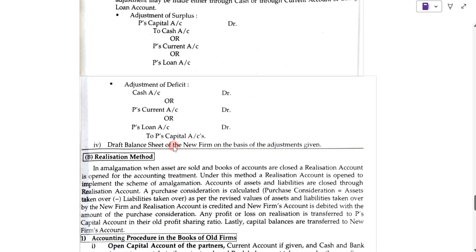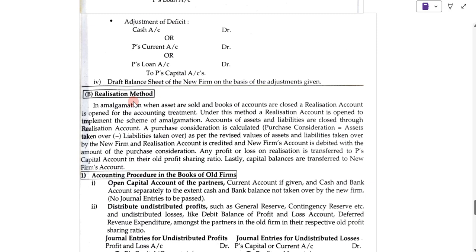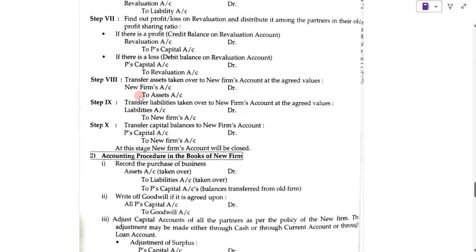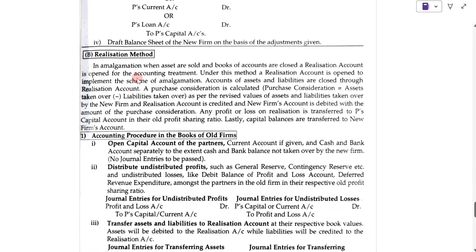Okay. Now, realization method. When the sums are asked, when in examples it will be asked that close the books of old firm by using revaluation method or by using realization method. So for revaluation method, these steps we have to follow. For realization method, the following steps we have to follow.